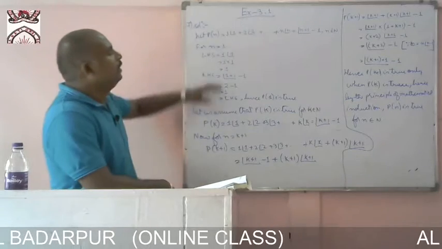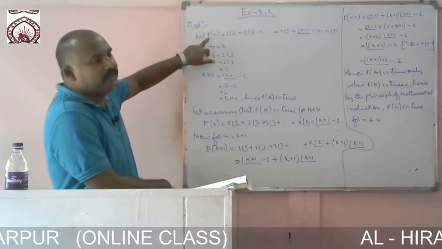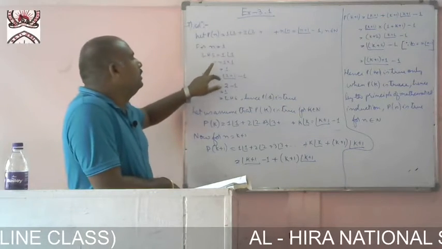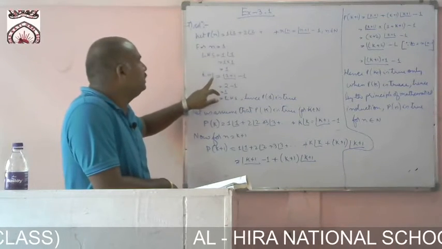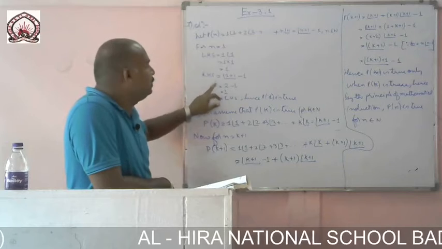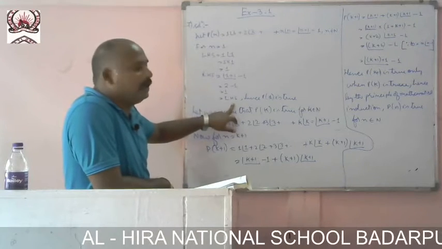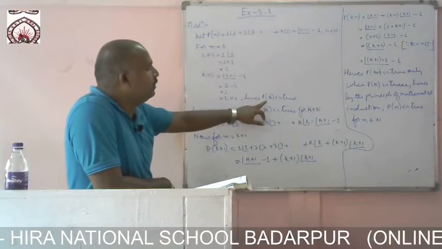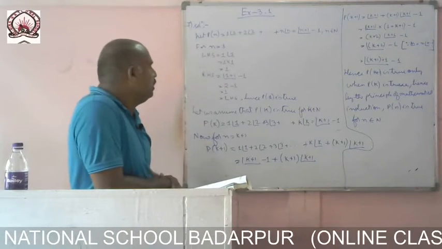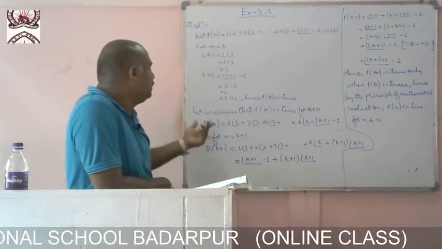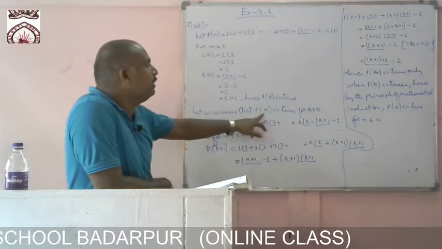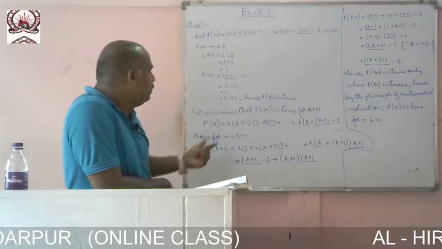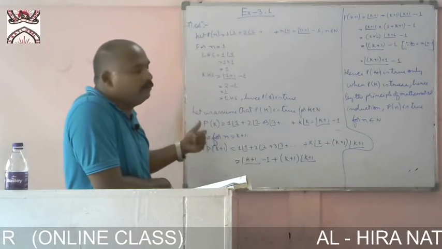Now what we have done: first of all we took the statement as P of n. Then I proved it for n equal to 1. We saw that the left hand side is equal to the right hand side when I put n equal to 1. Hence P of 1 is true. Now we assume that P of k is true for k belongs to natural numbers.